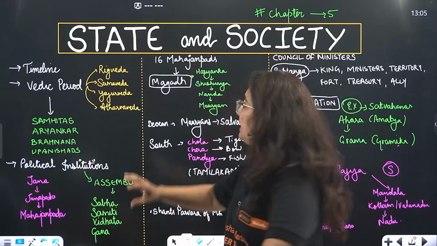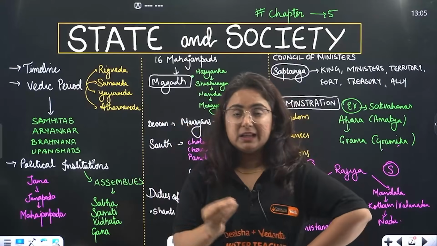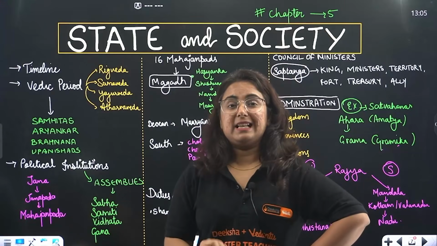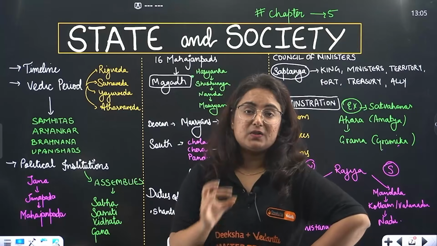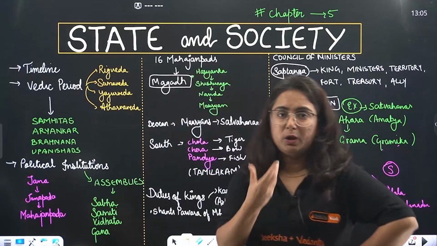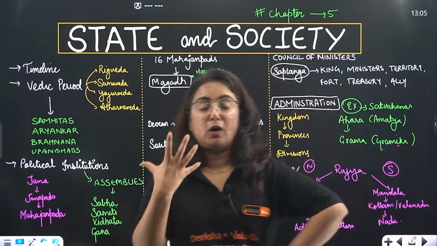The first among them is Rig Veda. Rig Veda, Samaveda, Yajurveda and Atharvaveda. Basically, what is present in this Veda? Veda means knowledge. If you look at the Sanskrit meaning of the word Veda, it means the basket of knowledge.